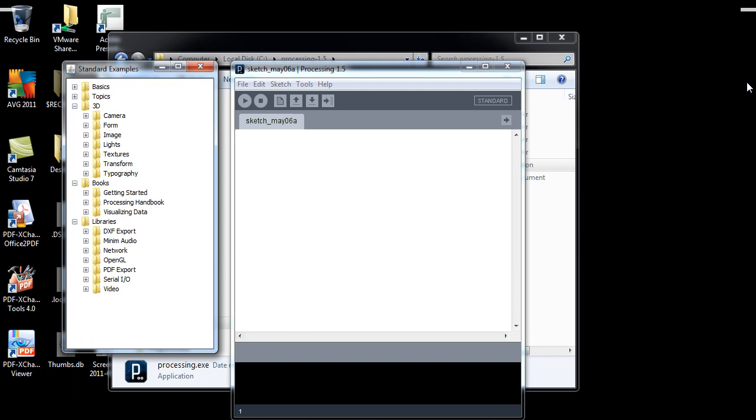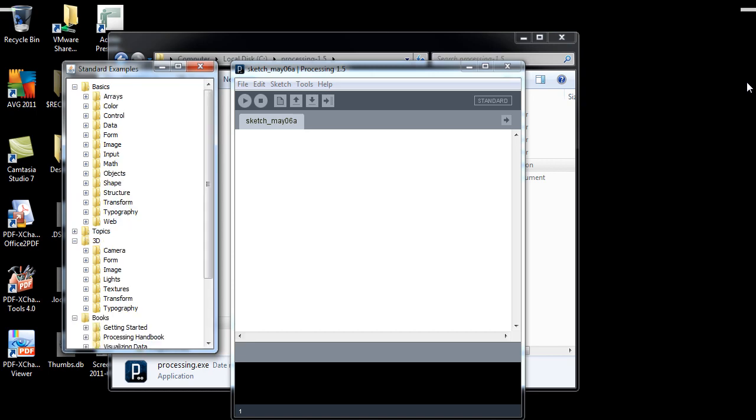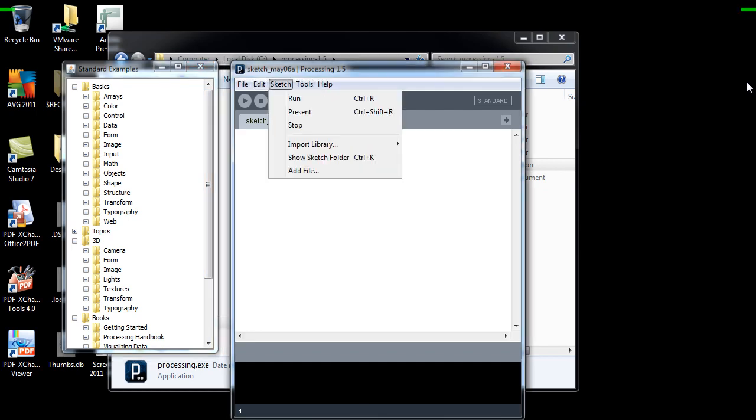These are the various examples available, and these are the built-in libraries which are already there. There are also some examples of basic sketches in Processing, and other tools where you